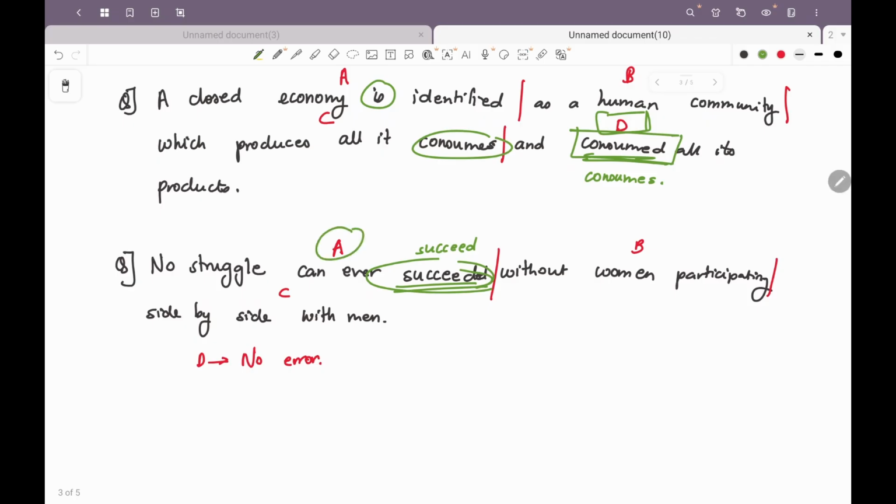Very important for you, especially when there is no error option, right? A lot of the recent papers have this option as no error, which means there is no mistake in the statement. In that case, you have to go through each and every word individually and assess if there is a mistake or not, right? With this, we have come to the end of one of the biggest chapters, which is tenses. Now we will move to voice.